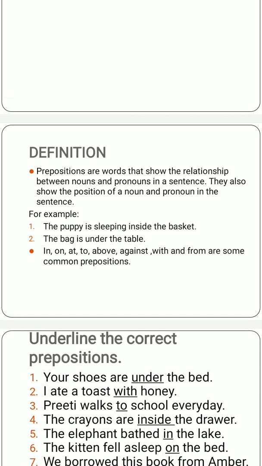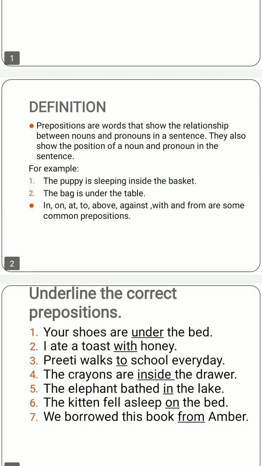The second example shows us the bag is under the table. Now it is also showing us the position of the bag. Under represents the position of the bag, that is under the table. So the various prepositions are in, on, at, to, above, against, with, and from. These are some common prepositions that are used.